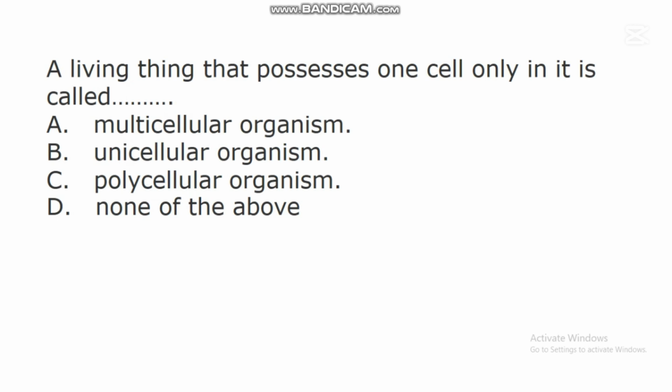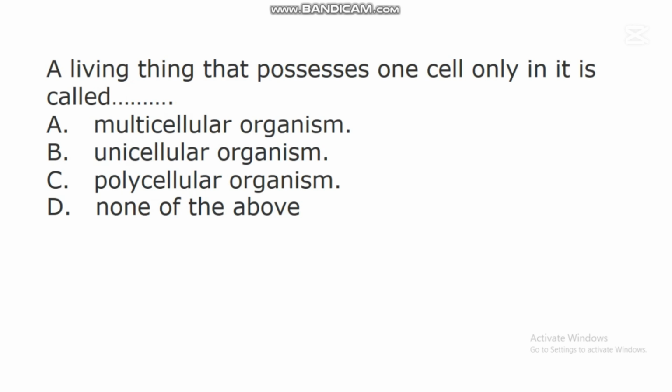The next question says, a living thing that possesses one cell only in it is called dash. A. Multicellular organism. B. Unicellular organism. C. Polycellular organism. D. None of the above.